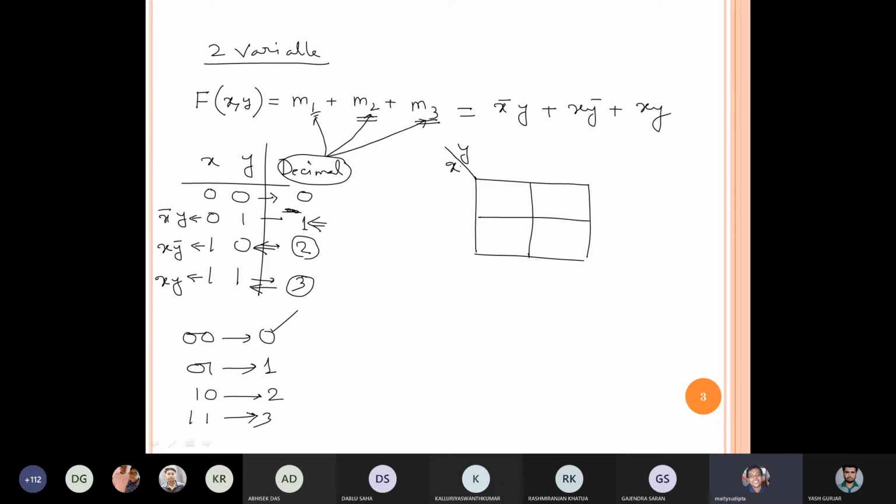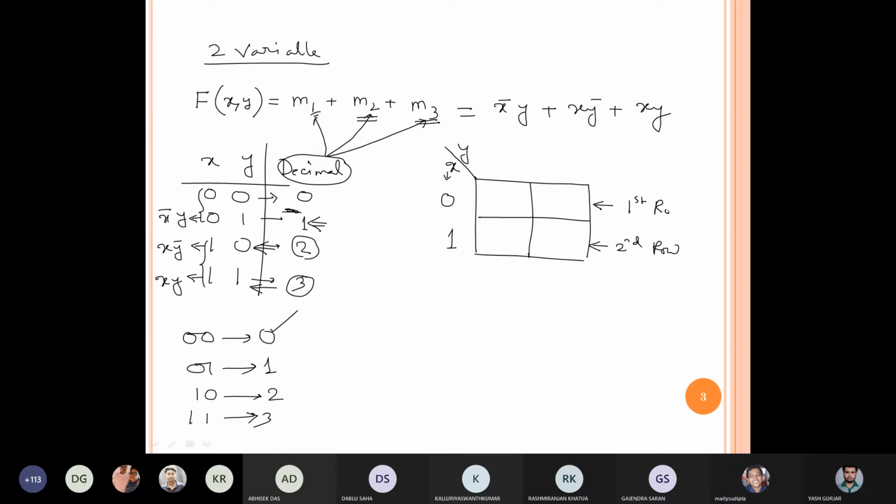Then x can take only 0 and 1. So here I am writing 0, here I am writing 1. When x equals 0, it denotes the first row, and x equals 1 denotes the second row.